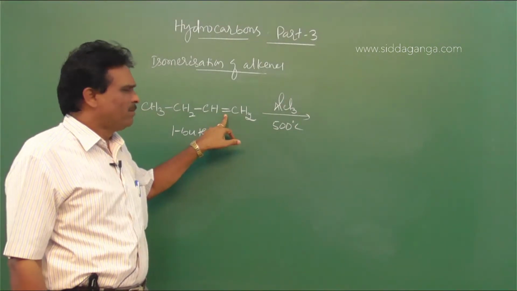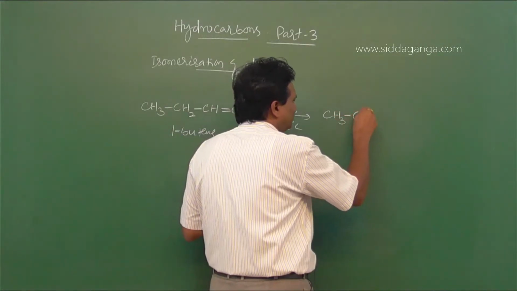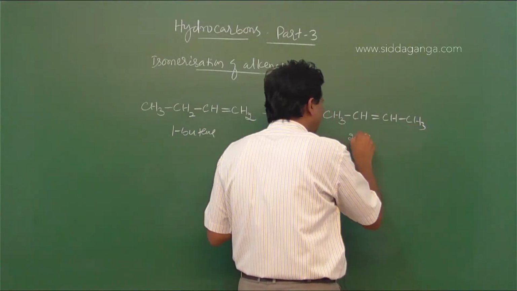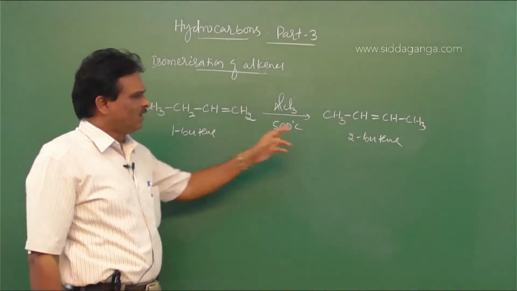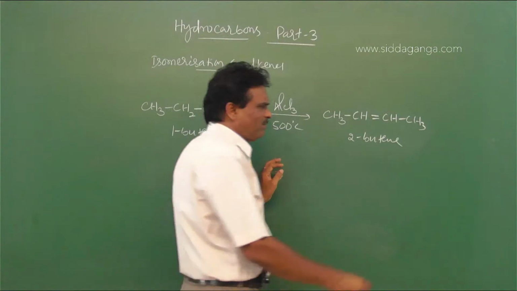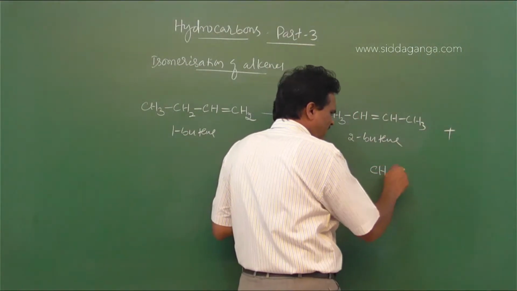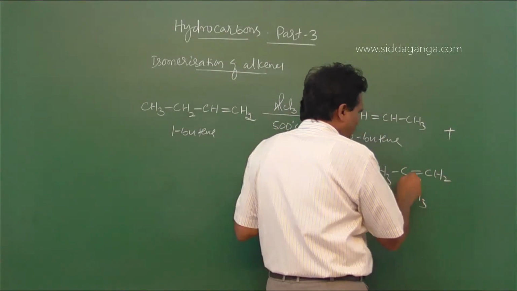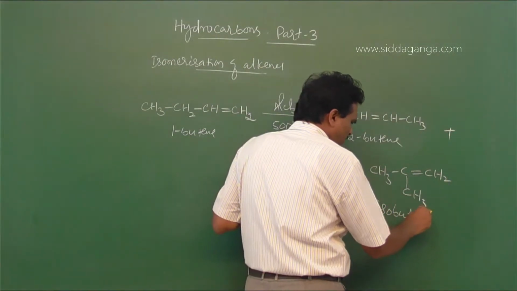In this case we get 2-butene, CH3 CH double bond CH CH3. So the conversion of 1-butene into 2-butene is an isomerization reaction. And along with it, CH3 C double bond CH2 CH3, so this is isobutylene.